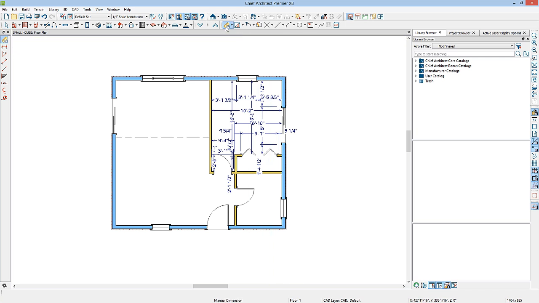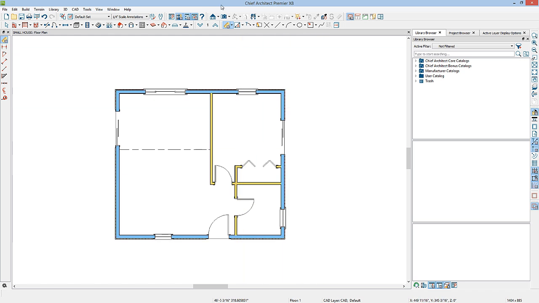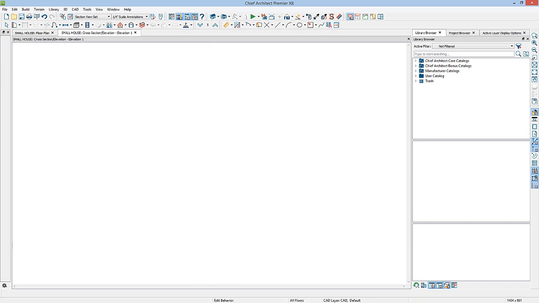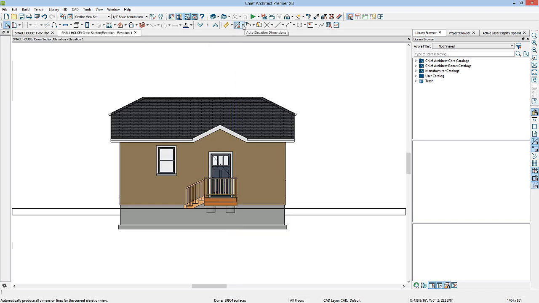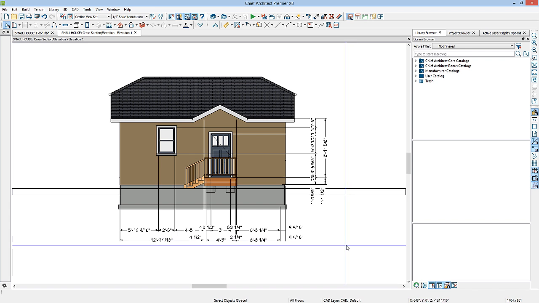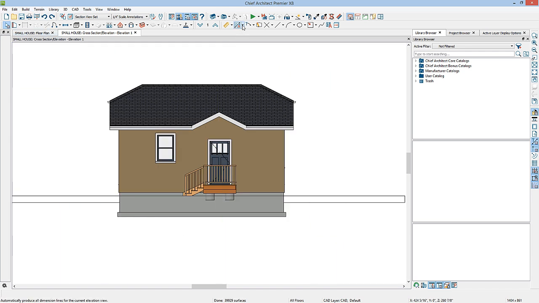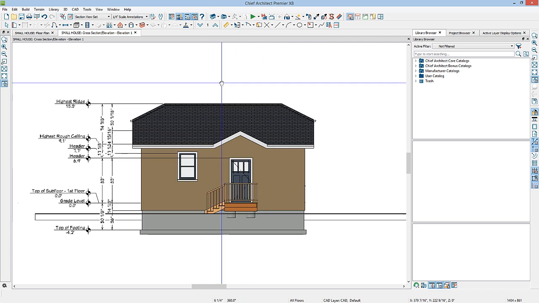You also have some automatic elevation dimensions. I'll go ahead and delete the dimensions that we've created here, and then take a cross-section elevation of the building. Here in an elevation view, I'll go back to my automatic dimension tools and find my auto elevation dimensions. The auto elevation dimensions will locate objects again according to the defaults that are set up for the auto elevation tool. I'll go ahead and click undo, and then we'll take a look at a different kind of elevation dimension, the auto story pole dimension.